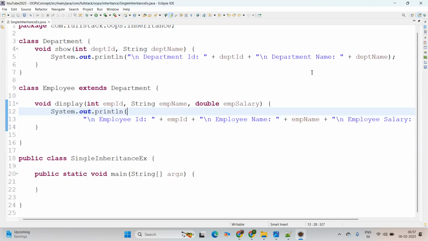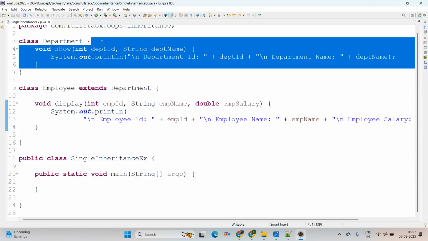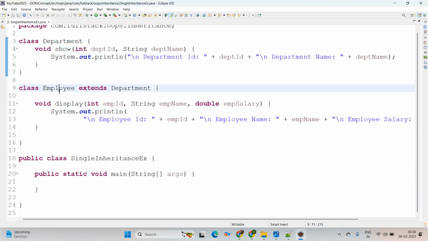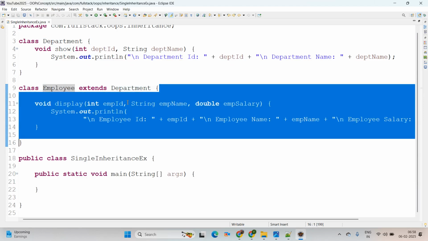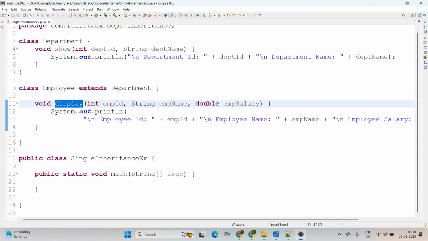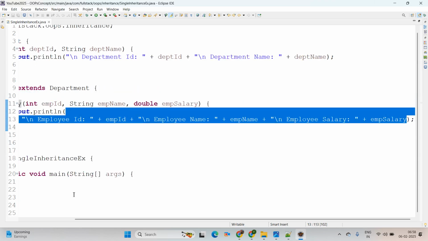See, in such a way we have created the department class with its own show method, and we pass some parameters there, and by using a print statement we are trying to print it. Same way we have created the employee class with a display method, in that we have passed some parameters as per our business requirement, and by using a print statement we are trying to print it.